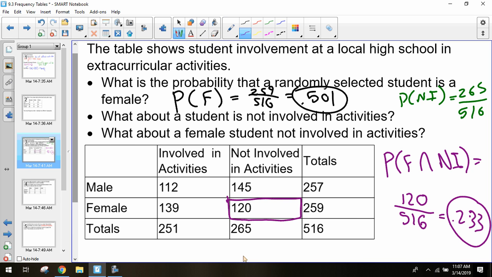Are we okay with that, Morgan? Does that clarify a little bit? Once again, it's the number of students that are female and not involved. We're looking for the intersection of both of those categories, and then we divide by the total students. If we wanted to figure out of all of the students that were not involved, we would then use that 265 or whatever number you were looking for.